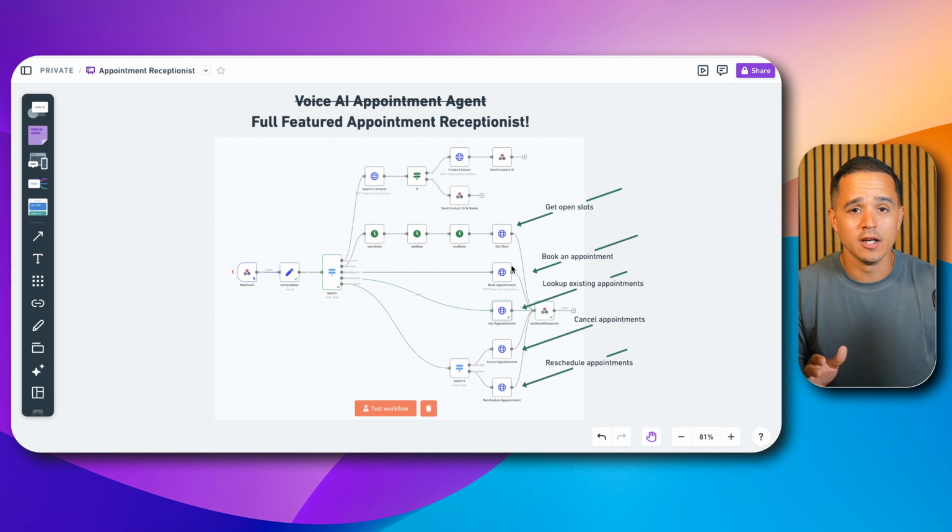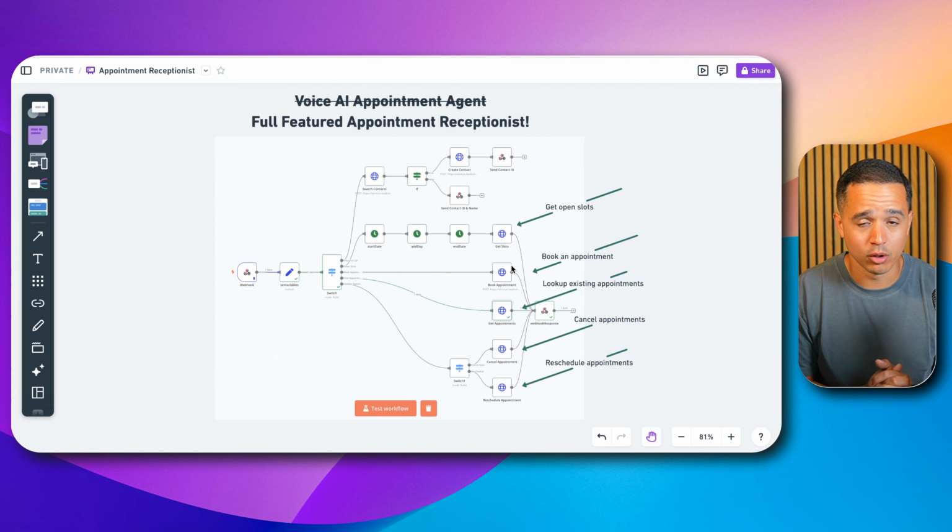All right, so that was an example call recording, sped up, of course, because I didn't want to bore you to death. But that is the work of our full-blown appointment receptionist. Instead of just making an appointment agent that can book appointments and get open slots, I built a receptionist that can find existing appointments, update existing appointments, cancel existing appointments, book new appointments, and so on and so forth. In this video, I'm going to show you exactly how I did that.